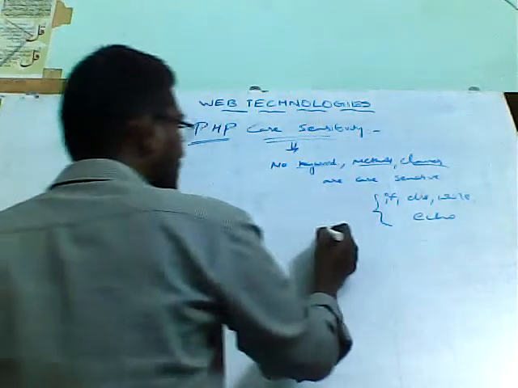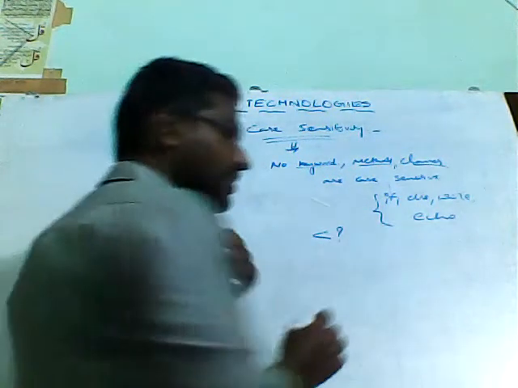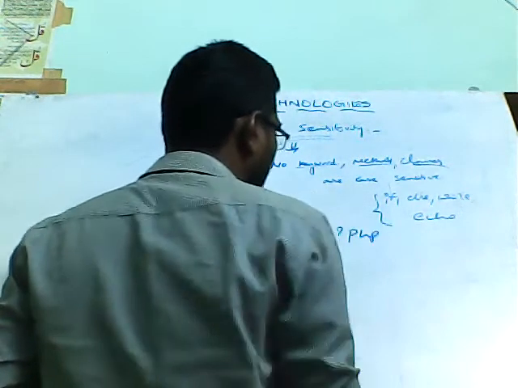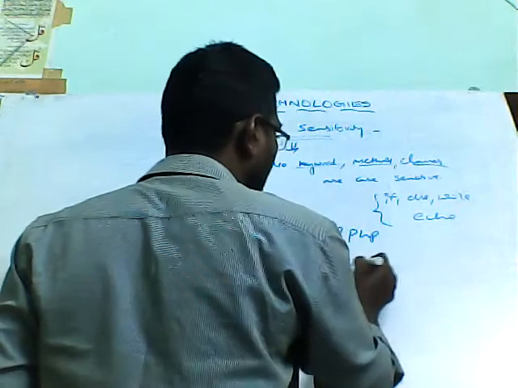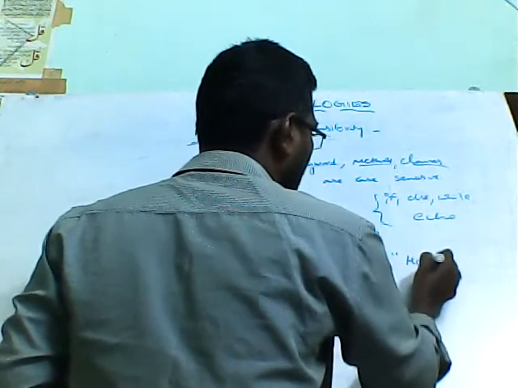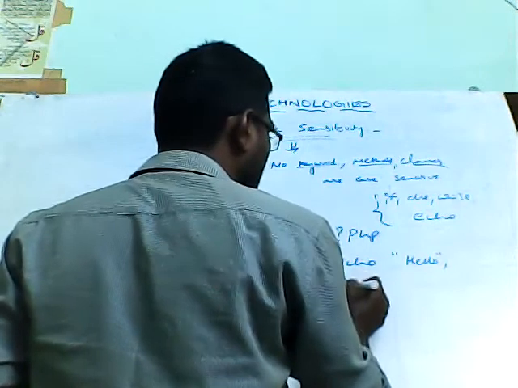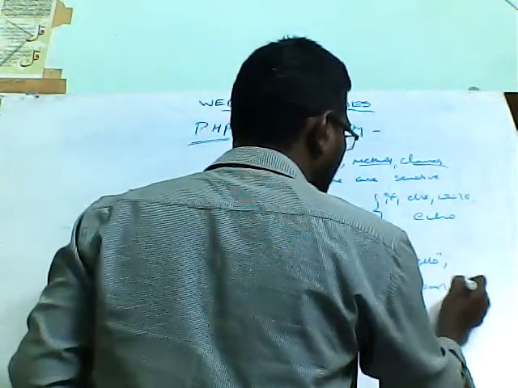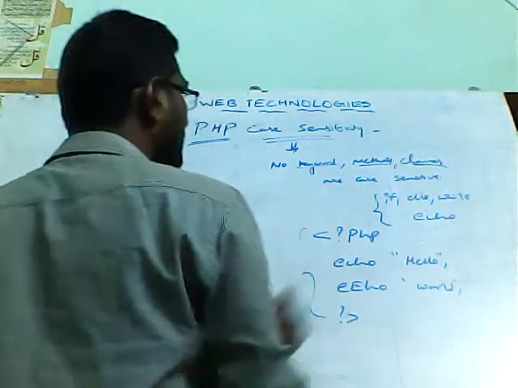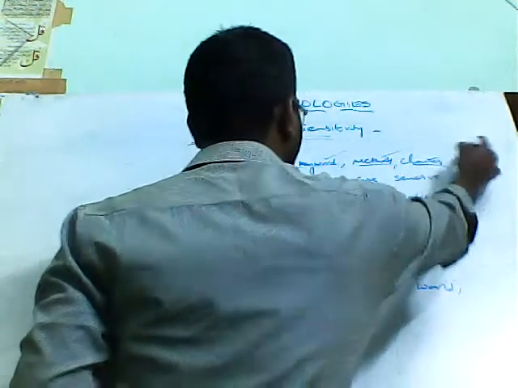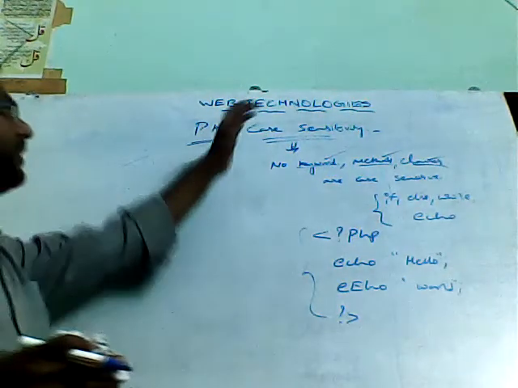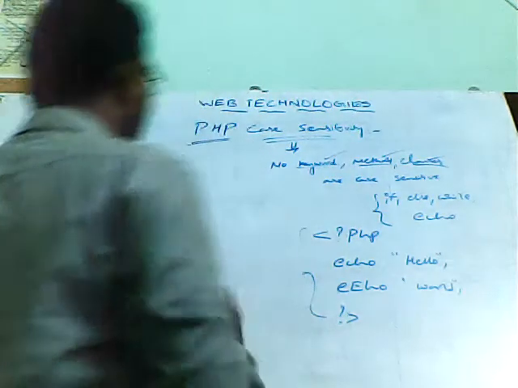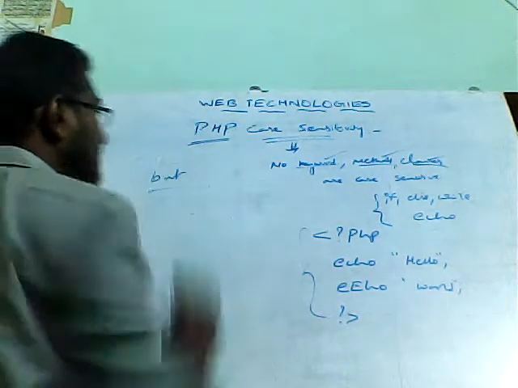Suppose for example, if you write any script like this, less than question mark followed by PHP, here I can use the method like echo, and you can write like this, hello. And if you want the same thing, you can write it like this also, by changing the case. You can use lowercase and uppercase. There will be no error displayed for these things. So in PHP, there will be no case sensitiveness for the keywords, methods, classes. But for one thing, we have case sensitiveness in PHP.